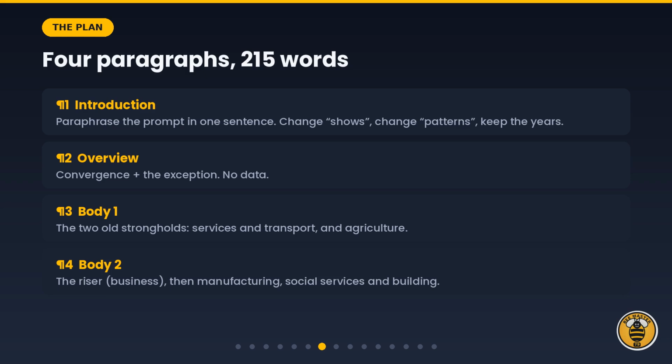Here is the plan. Paragraph 1, a one-sentence paraphrase of the prompt. Paragraph 2, the overview. Paragraph 3, the two old strongholds: services and transport, and agriculture. Paragraph 4, the big riser: business, and then everything else. Four paragraphs, around 215 words.